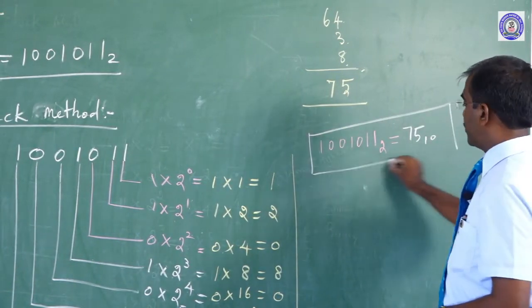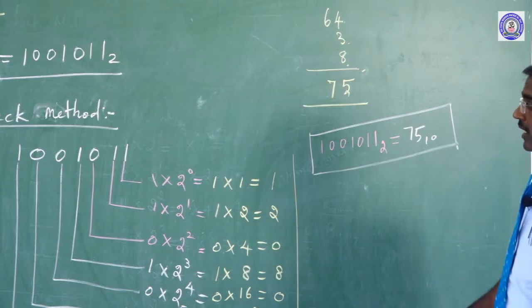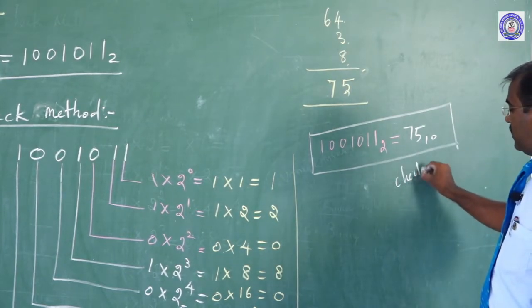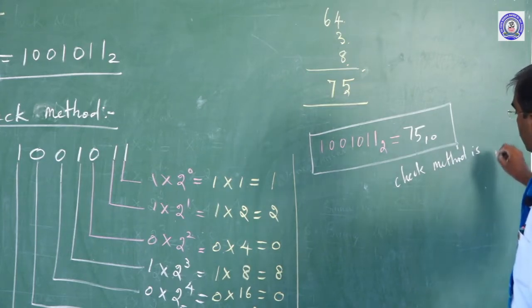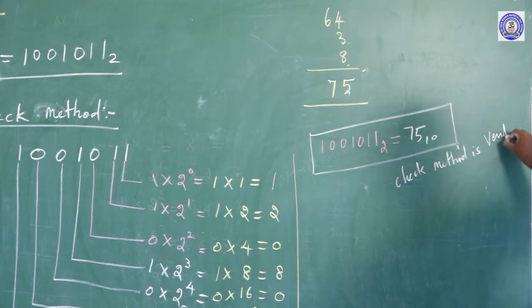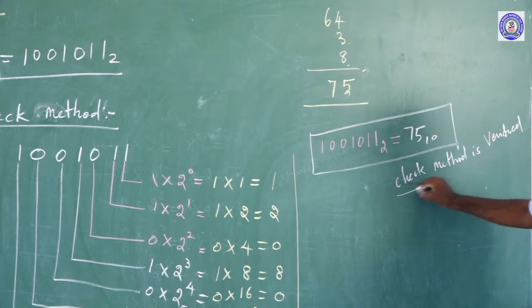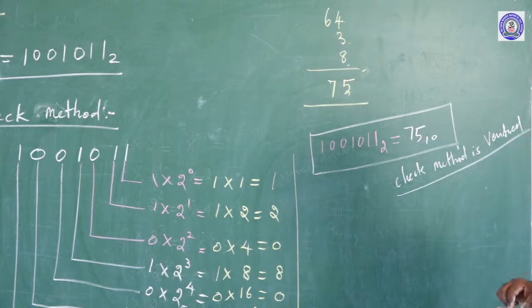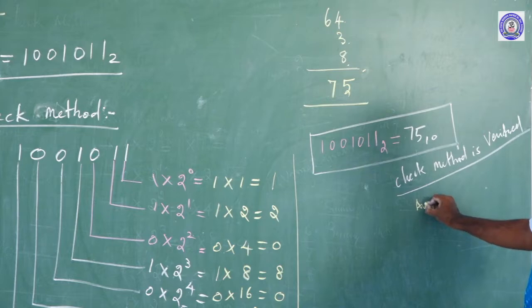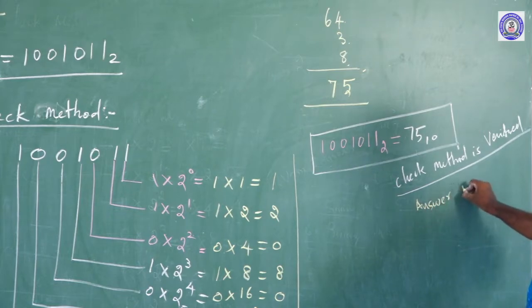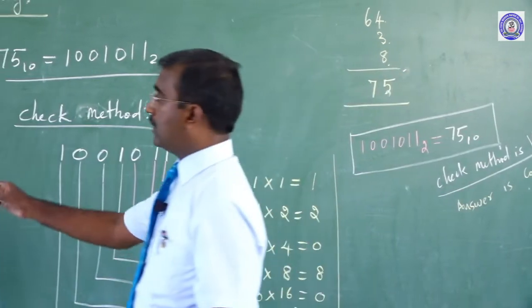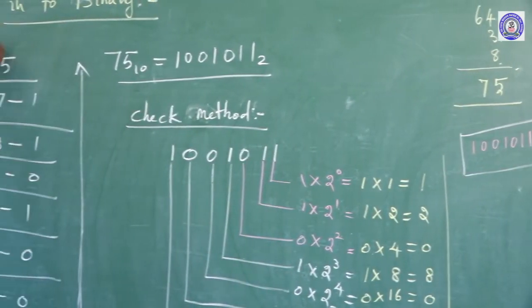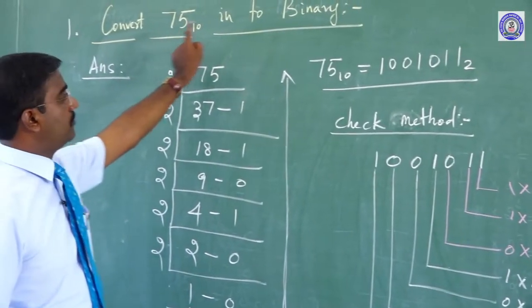Before the correction, we will check. So, the check method is verified, that is why the answer is correct. Answer is correct. We can identify this same. Here we learned to convert decimal into binary.